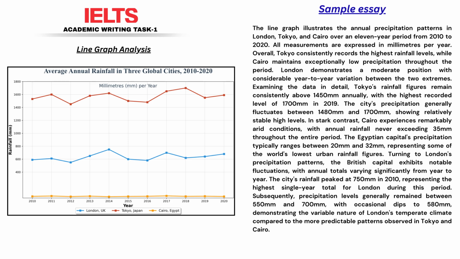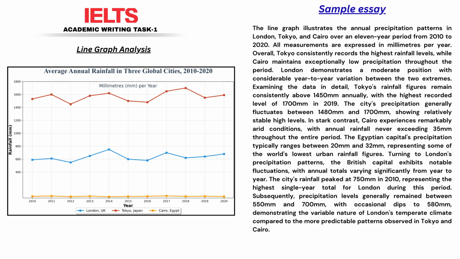Paragraph 4 continues this excellence. It starts with another great cohesive phrase, turning to London's precipitation patterns. It describes the variation using phrases like notable fluctuations, and concludes with, peaked at 750 millimeters in 2010, representing the highest single-year total for the city. The use of complex sentence structures and precise numerical reference demonstrates advanced writing skills.